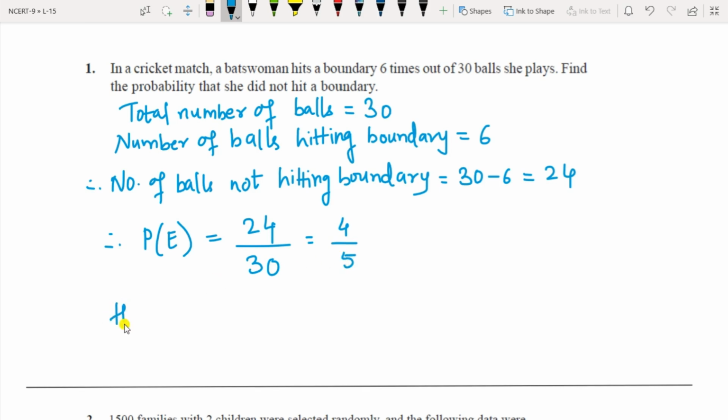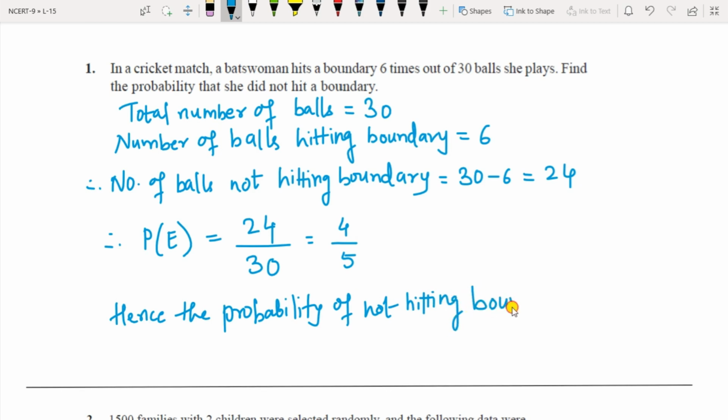Hence the probability of not hitting boundary is 4 by 5. You can see it is a fraction which comes between 0 and 1. The probability does not have any units. It is a pure number, and that too between 0 and 1.